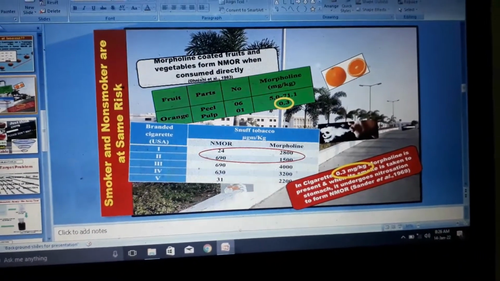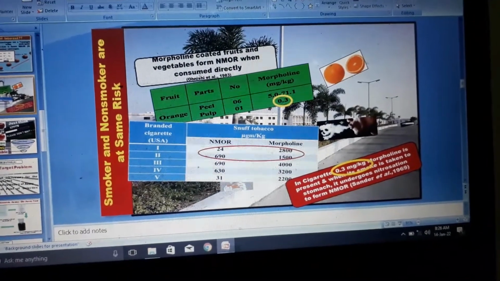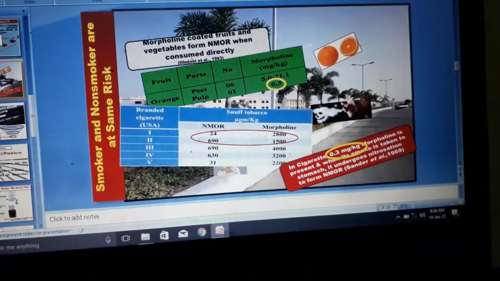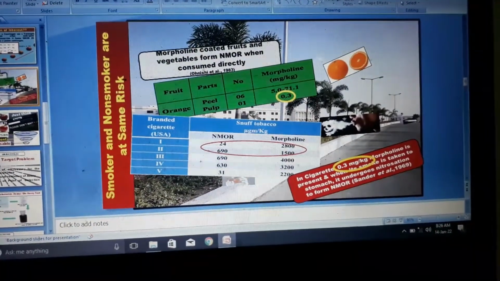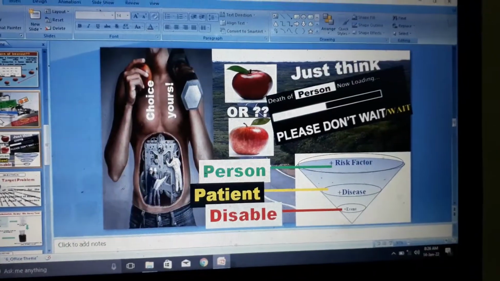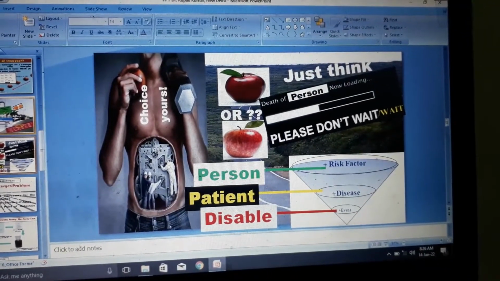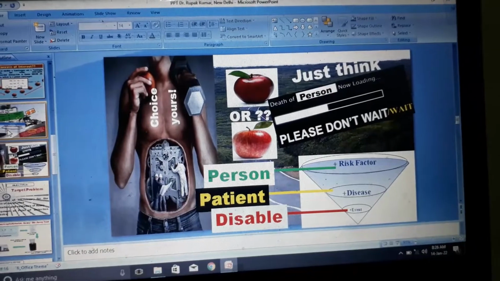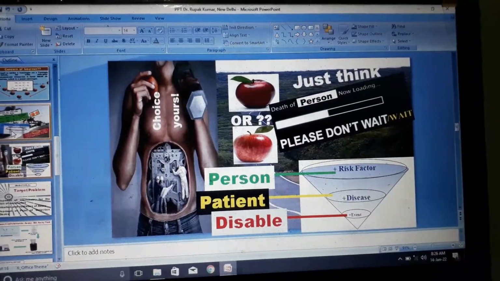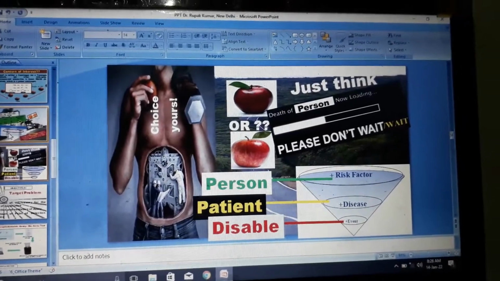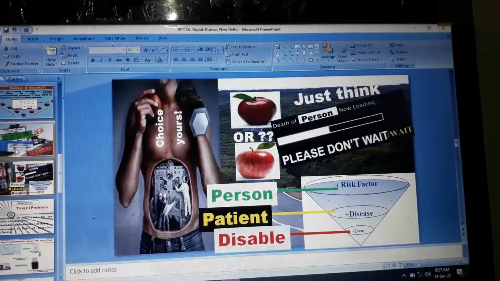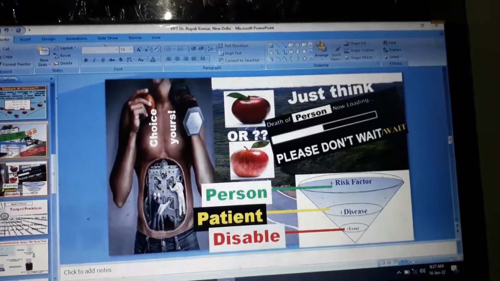There is a possibility that a carcinogenic product will be formed when we inhale cigarette smoke, and in parallel if you consume the fruits and vegetables. Further, it means that if you take the glazed fruits and vegetables, you first become a consumer, then you become a patient, and due to the development of cancer, you become disabled. So the choice is yours, whether to eat the glazed one or the natural one.